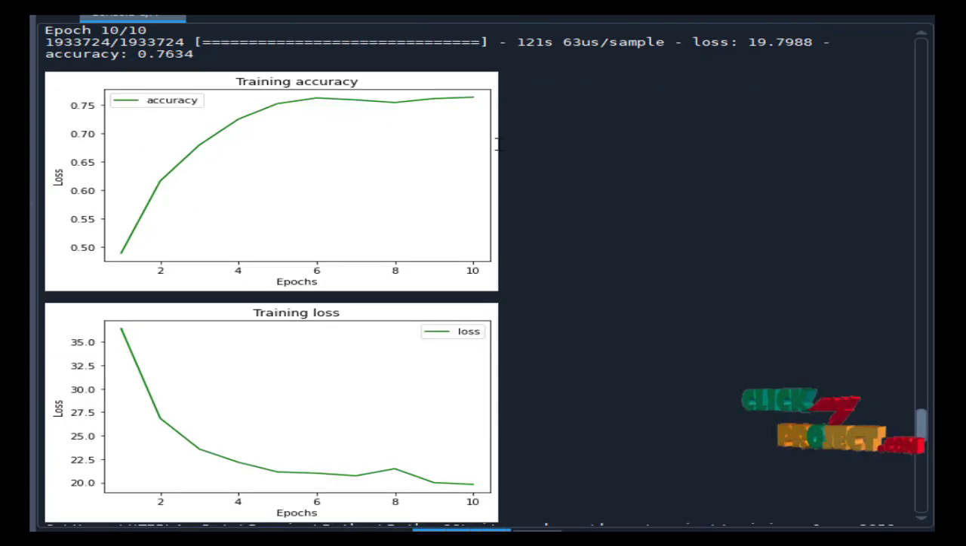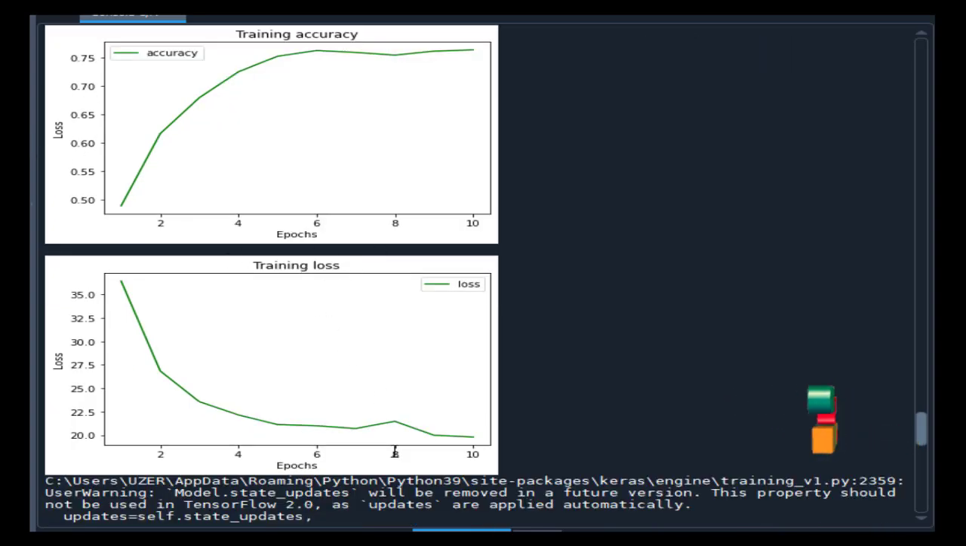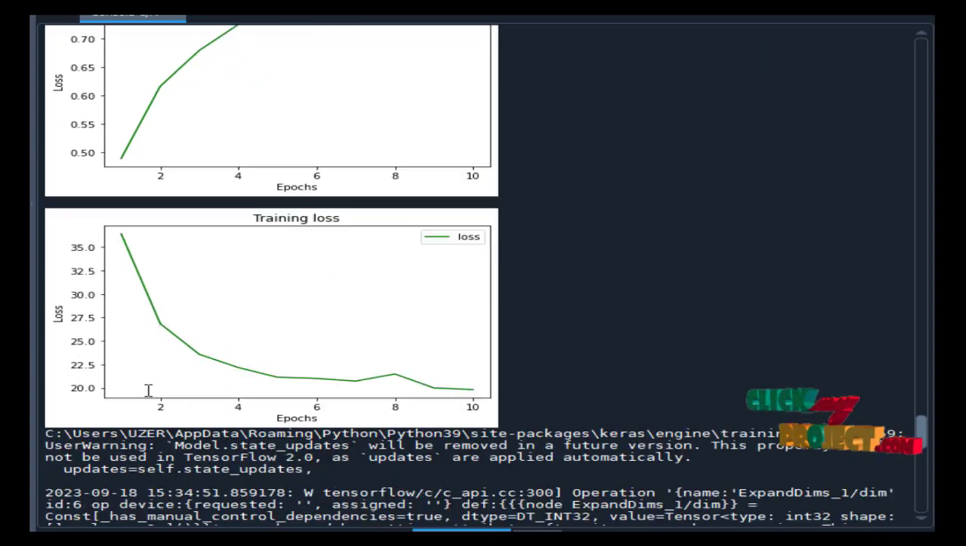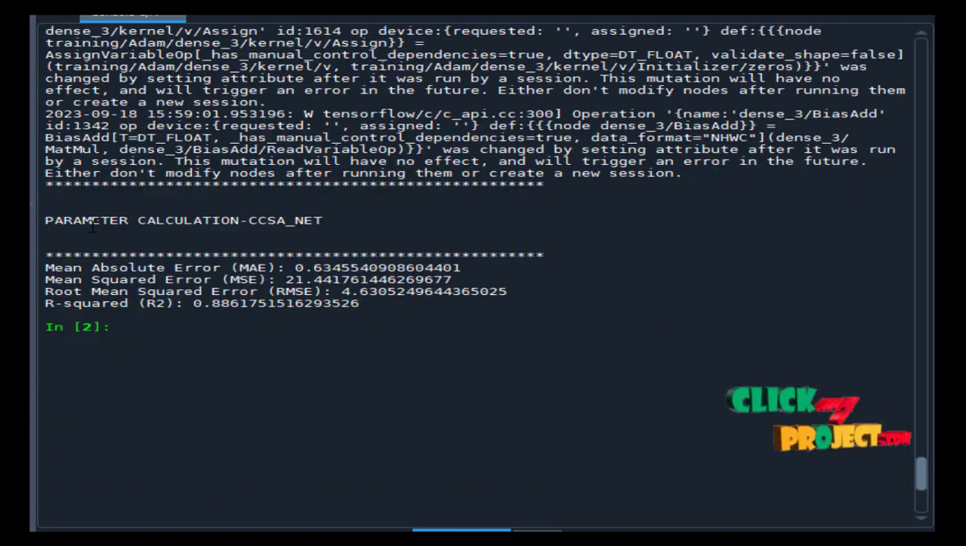This is the train accuracy versus epochs, and the training loss is epochs versus the loss. And finally, we calculate the parameter calculations such as mean absolute error and then MSE error and then root mean square or R2 value.